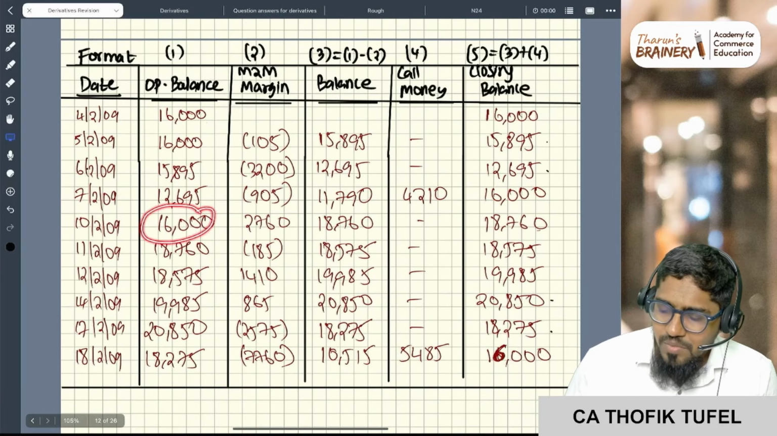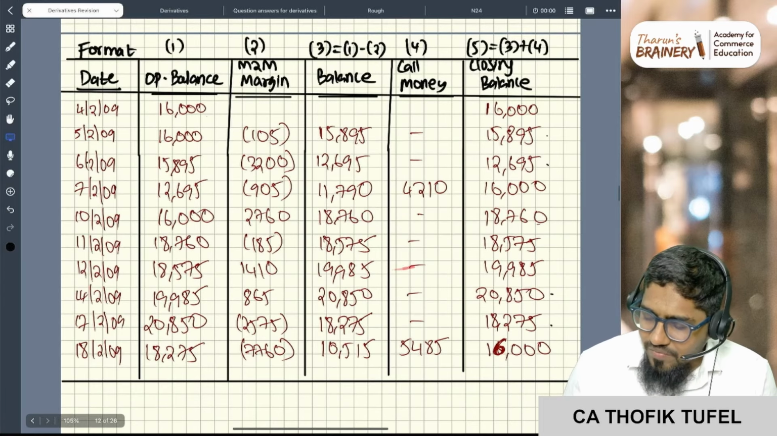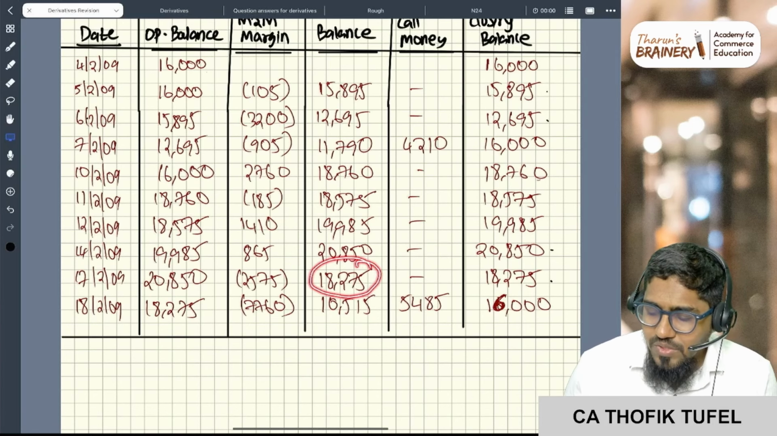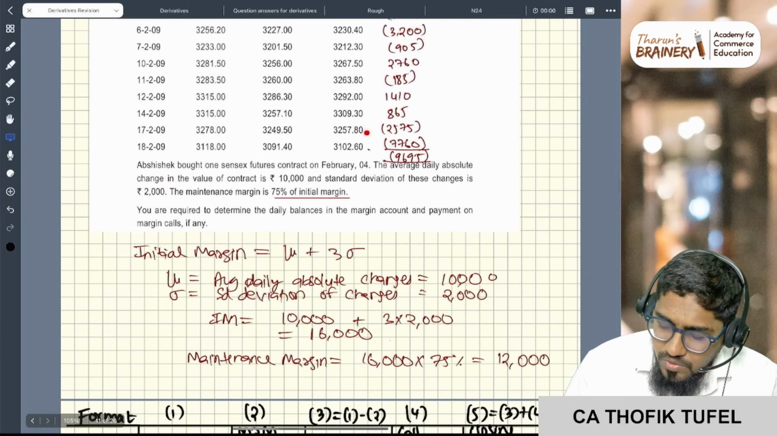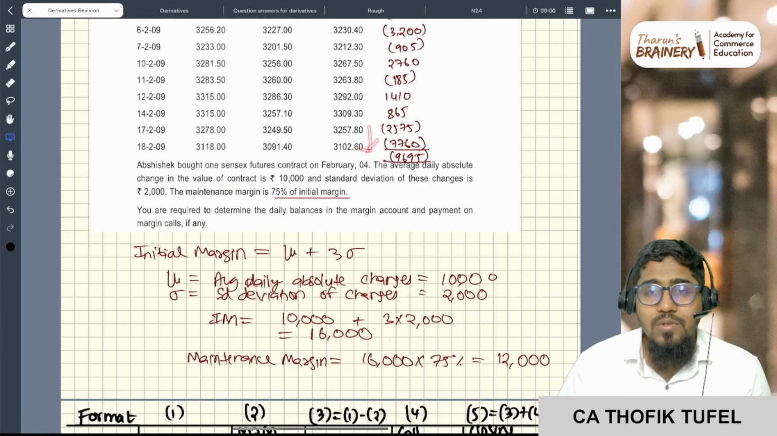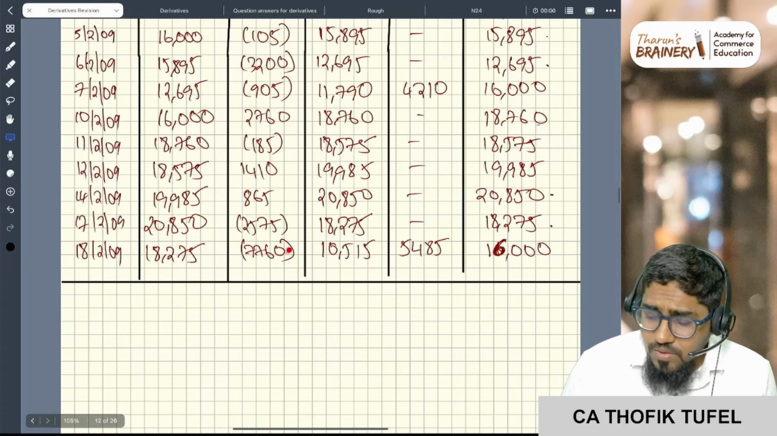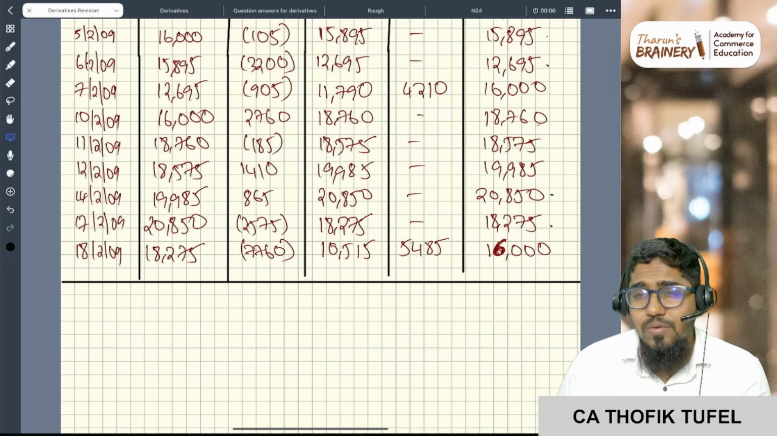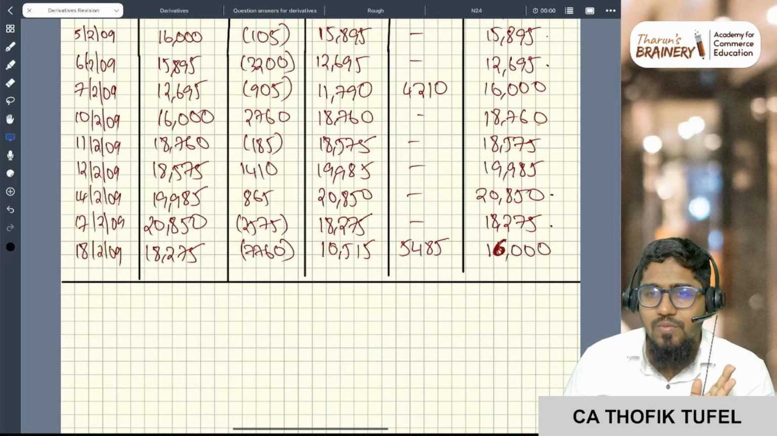Now again 16,000 came, profit 18,000, again 18,000, loss 18,575, 18,575, profit 19,985, profit 20,000, loss 2,000, 18,275, next 18,275, 7,760 loss. Why now? You see how much it has reduced. Probably something happened in between, correct? Suddenly the market fell, so 7,000 is the loss. So my balance is 10,515. Because it is less than 12,000 rupees, I will again call 5,485. Sorry, this is the margin account.